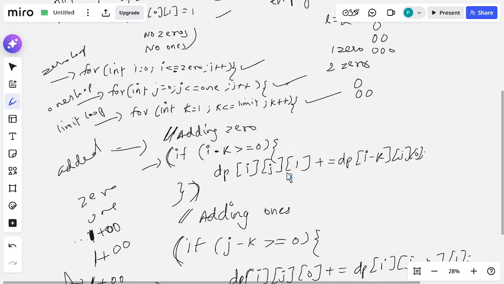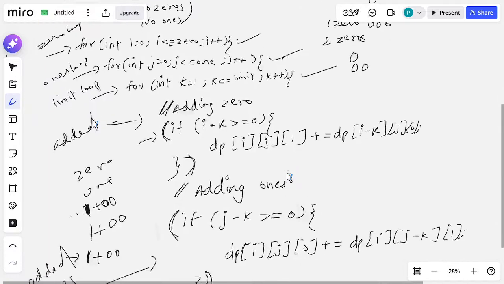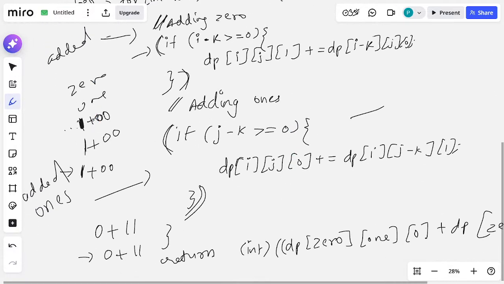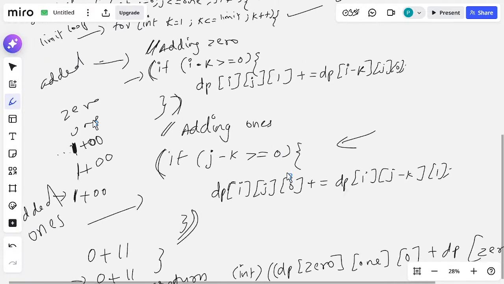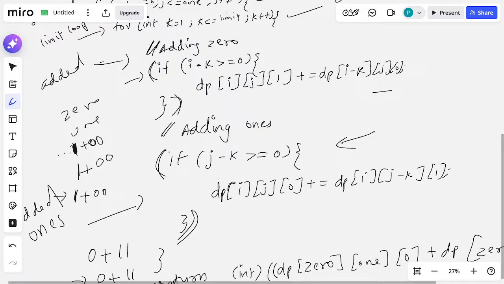Then we add k zeros, k times 0, to the array, then we add ones. If the array ends with 1, we add k zeros to the array. If the array ends with 0, then we add k ones to the array, right? Okay.